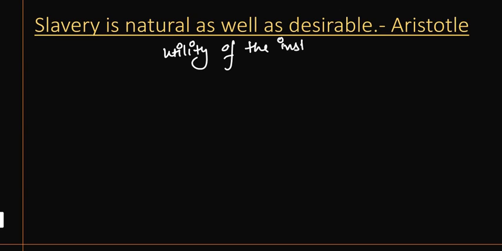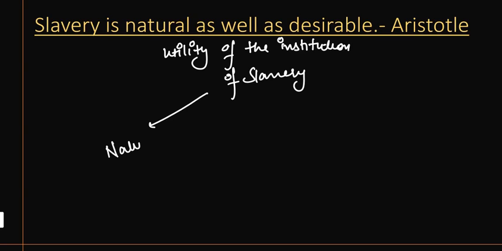That is why Aristotle is so interested in proving that this institution is desirable or natural, etc. He says it is both natural, as I have told you in his statement, and second, that it is useful or desirable.